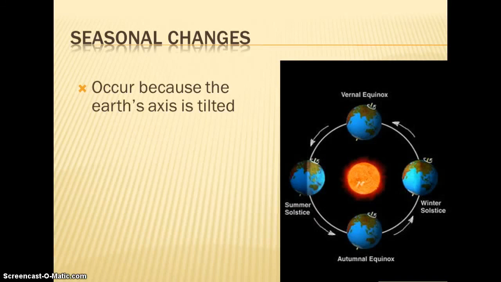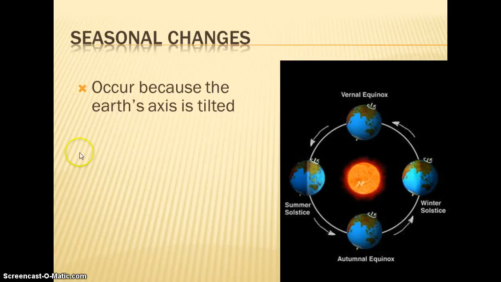Remember that we do have seasonal changes because of the axis of the Earth. When we are tilted towards the sun, the northern hemisphere experiences summer, the southern hemisphere experiences winter. Those biomes that are close to the equator aren't going to have the 4 seasons that we're used to here.